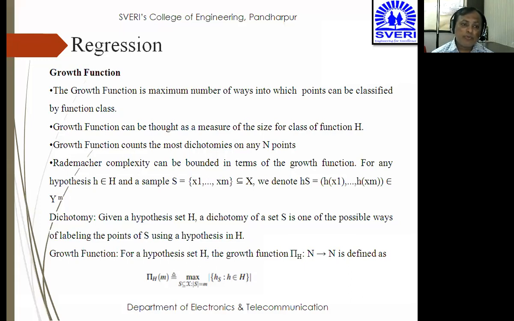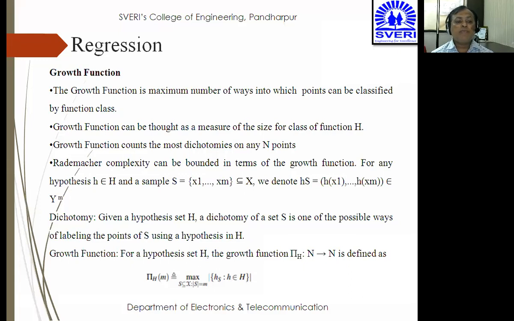Growth function can be also used to count the dichotomies. हमने dichotomy देखी है. इसके अलावा growth function को यूज कर सकते हैं हम बाउंड करने के लिए रेडमेकर कॉम्प्लेक्सिटी को. सो हाउ द कंडीशन अकर्स, like if I want to bound this Rademacher complexity, so that means for any hypothesis that is h belongs to H and sample S that is x1 to xm, that we denote h of S as h of x1, h of x2 up till h of xm which belongs to Y raised to m.